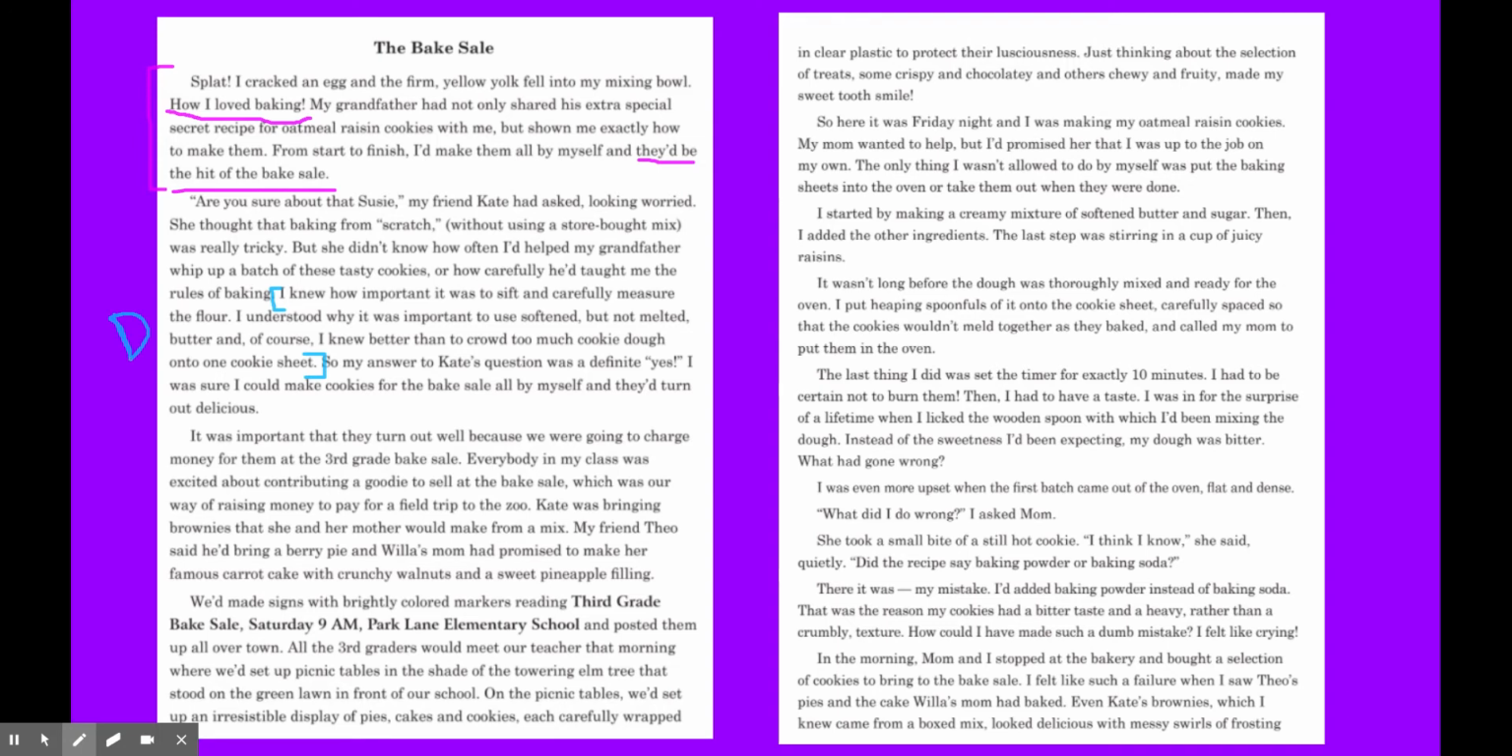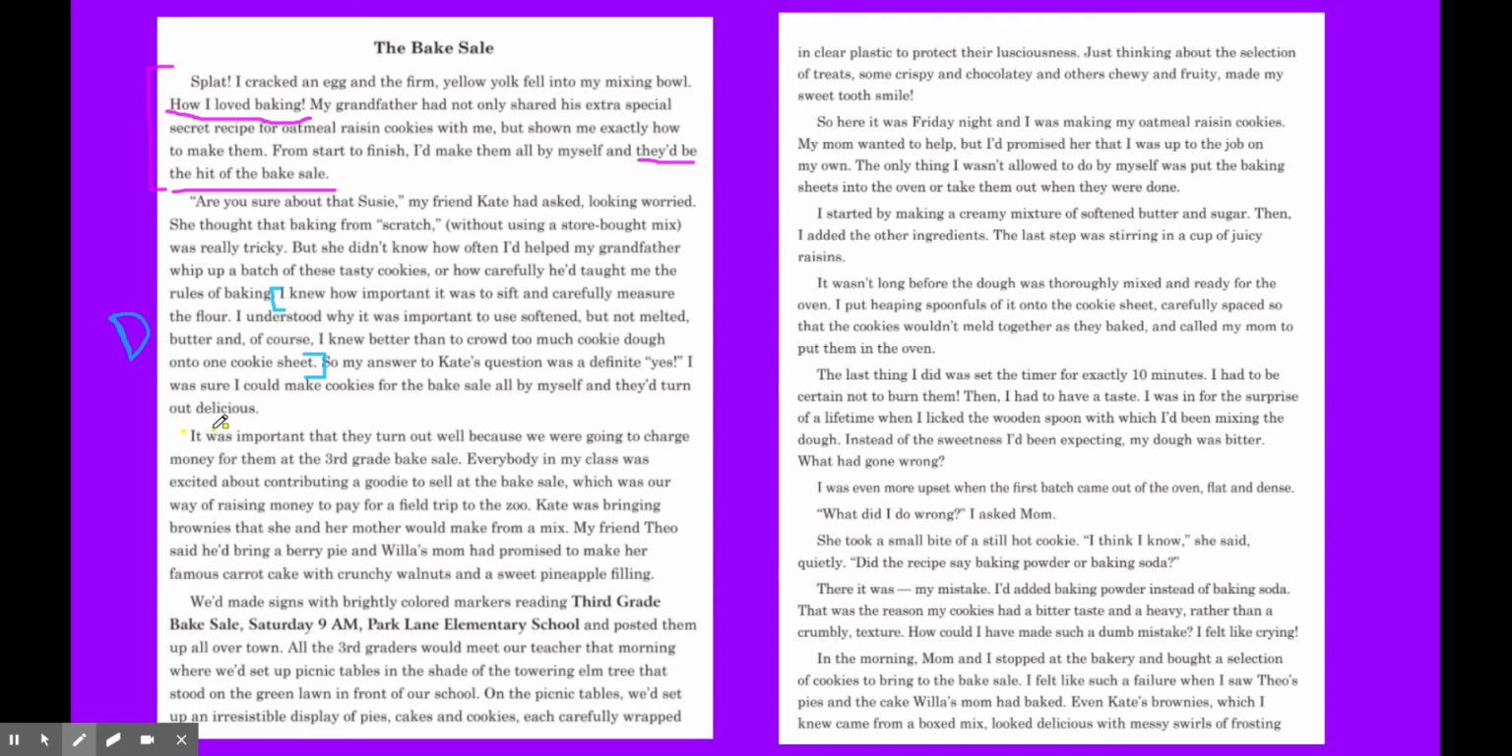So my answer to Kate's question was a definite yes. I was sure I could make cookies for the bake sale all by myself, and they'd turn out delicious. It was important that they turn out well because we were going to charge money for them at the third grade bake sale.